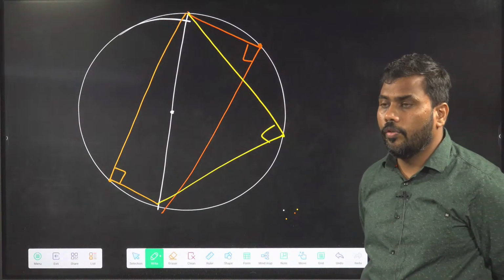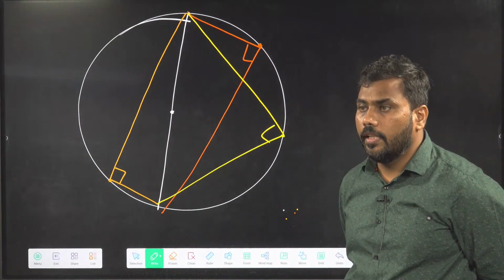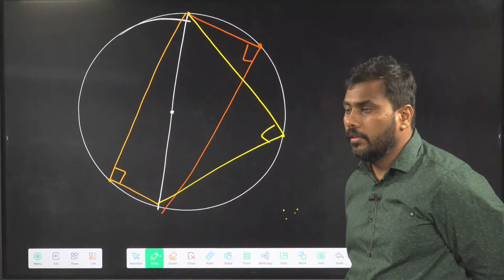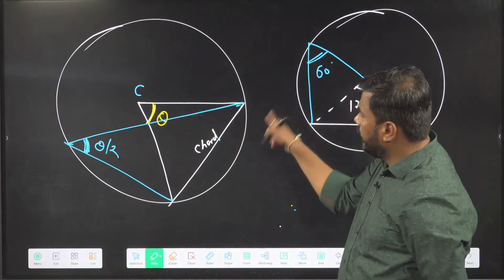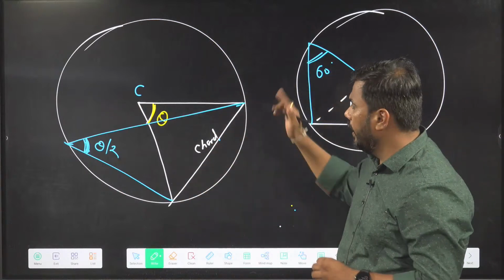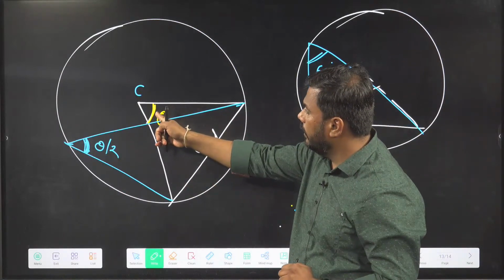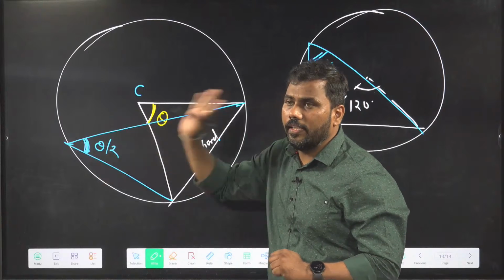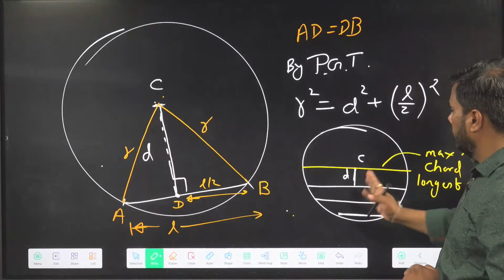Sir, in the before property, how come the length changes? We are considering it from the midpoint. No, in the previous case, this chord may be any random chord. Any random chord, if it creates some angle at the center, will create half of the angle at the circle. Not this. Okay, in the previous case, this case.